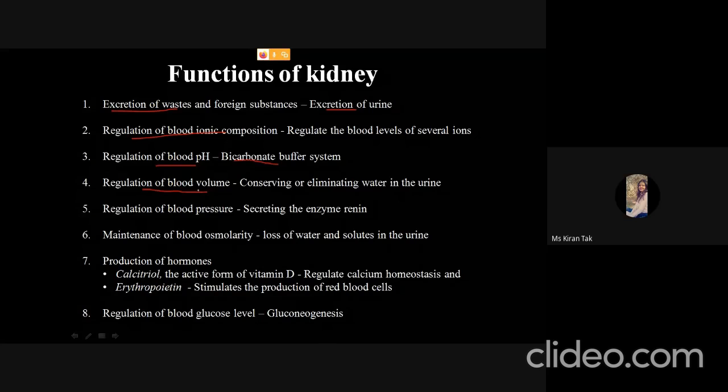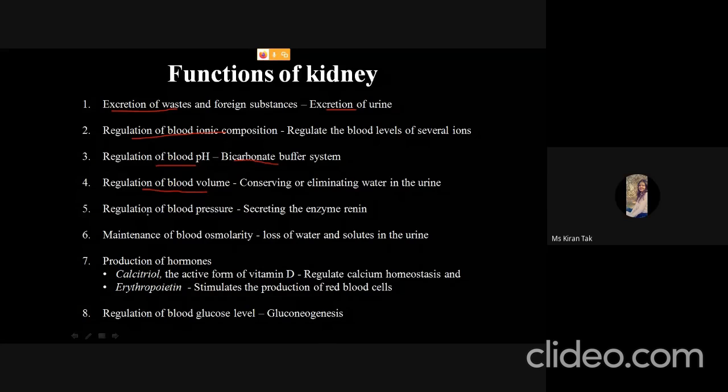So for conservation of water, the kidney will produce a concentrated urine, and hence it conserves water. And if there is an increase in the blood volume, there is elimination of water, and hence the kidney will form dilute urine. Okay, so it has its own way to conserve and eliminate water for the regulation of blood volume.